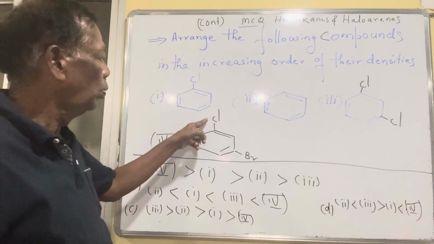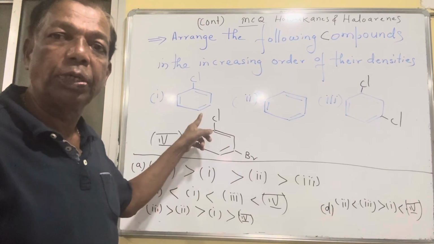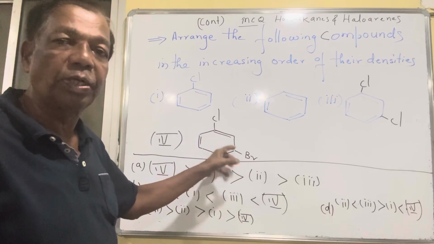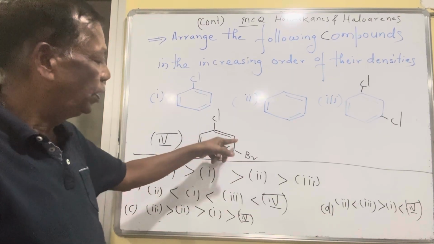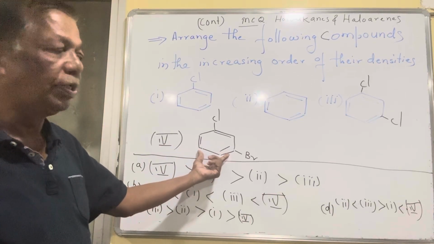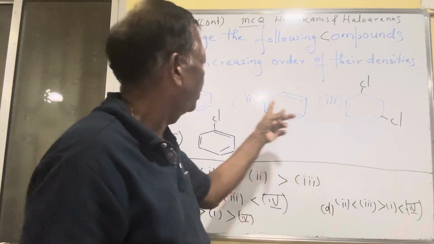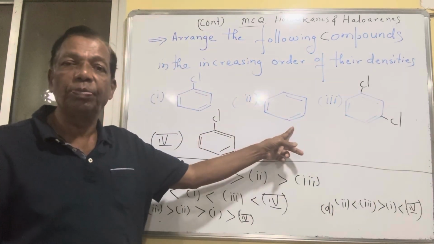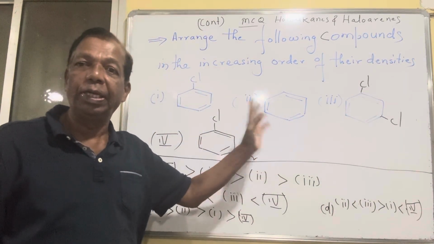So here chlorine and bromine, the atomic mass of chlorine and the atomic mass of bromine, if we add these to benzene, then the molecular mass of this compound will be the highest. This will be next. After this will be this, and our list will start with benzene, molecular mass 78.